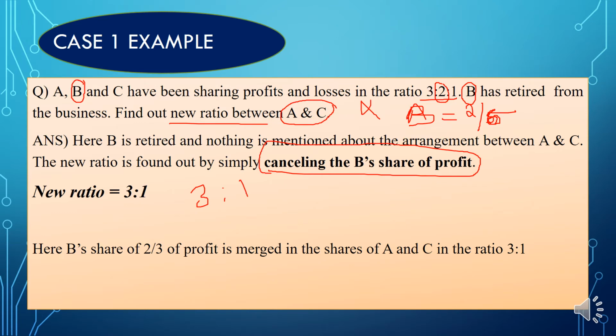So we cancel the ratio of the outgoing partner, that is 2 by 6, and take 3 is to 1 as the new ratio. Clear? This is an example from case 1. It's very simple to answer this question.